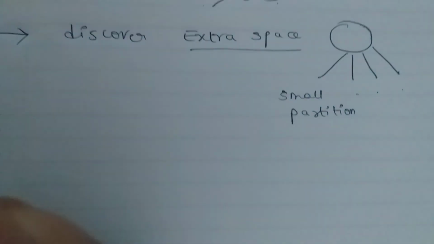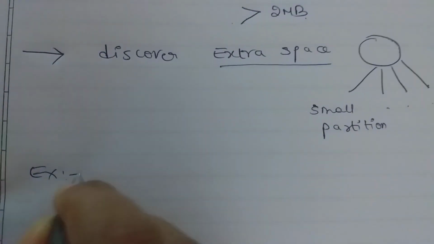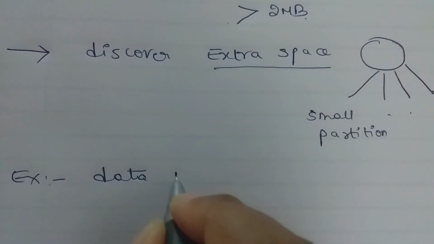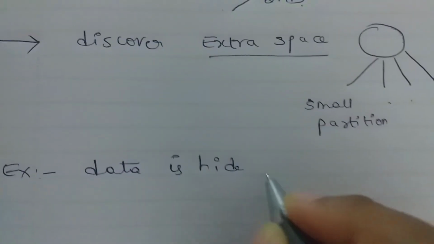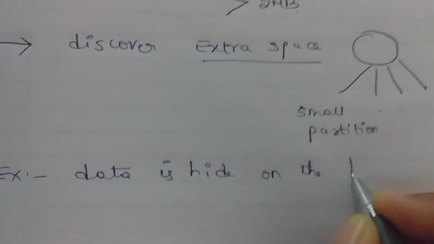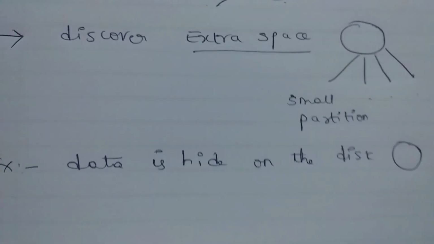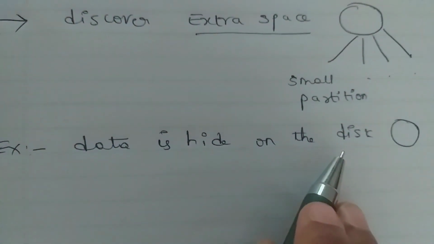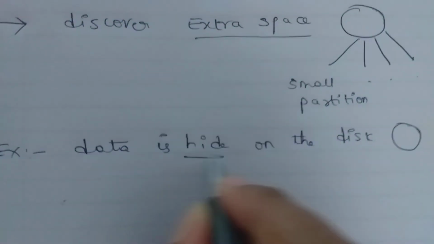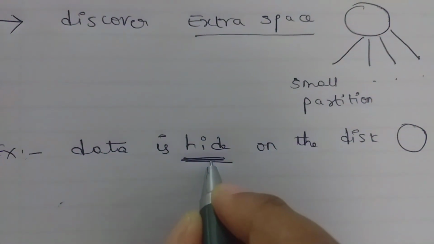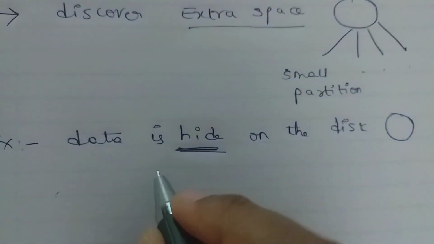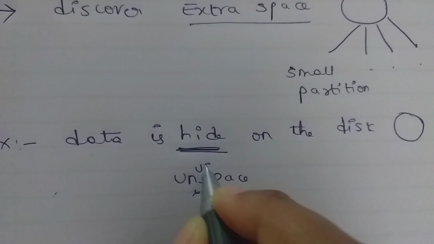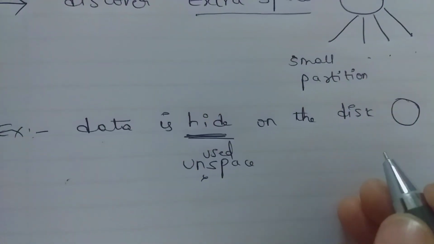For example, particular data is there, and that data is hidden on the disk. Hiding is done on the unused space only.